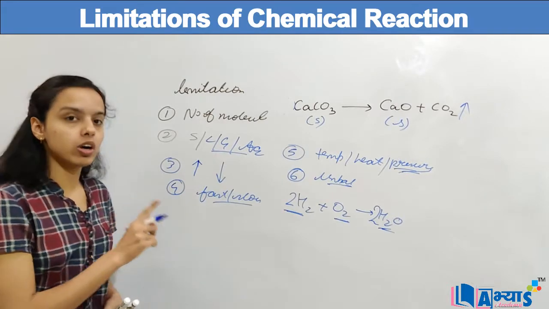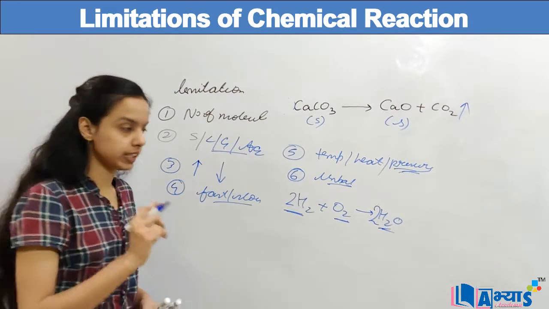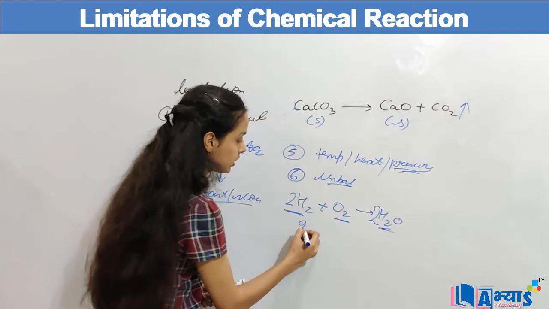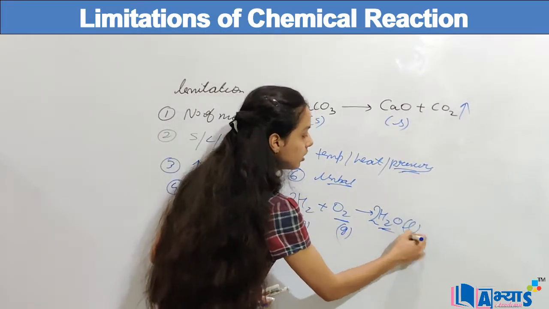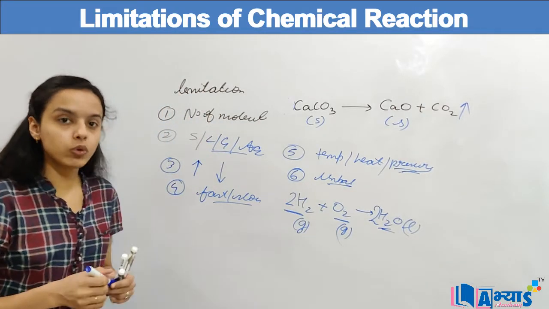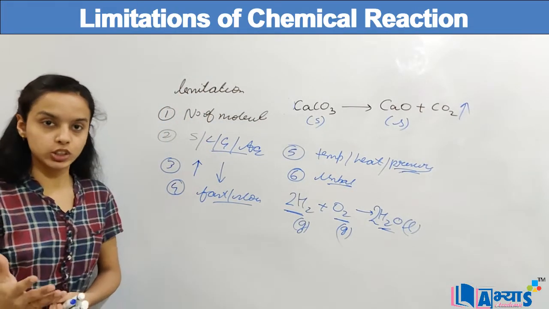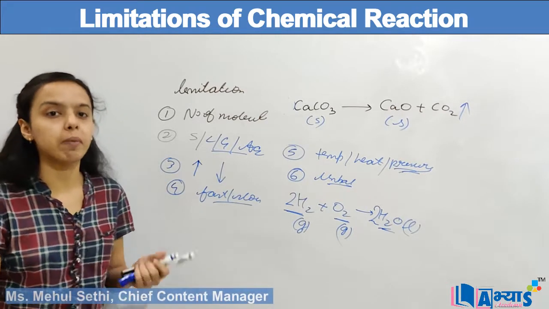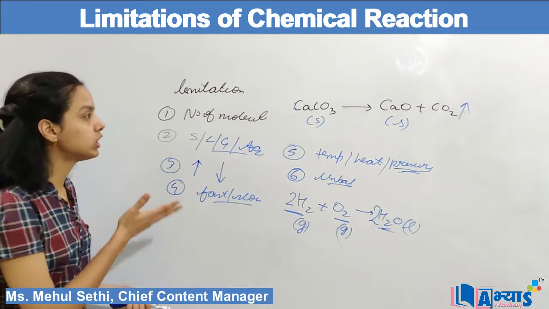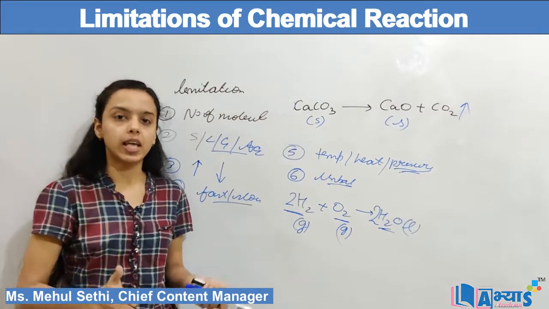Now I have to mention the physical states also. This is in the gaseous state, this is also in the gaseous state, and this is in the liquid state. So whenever you are given any question on limitations, you must show the example of one unbalanced and one balanced chemical reaction. This was the concept of the limitations of a chemical reaction.